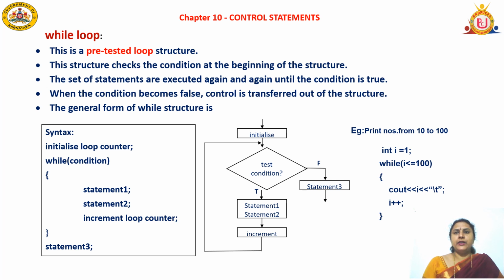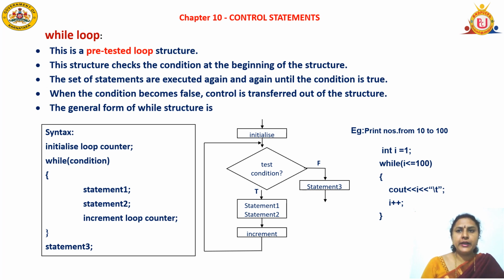Next, an example: print the numbers from 10 to 100. So it is a program block. First, int i is equal to 10; I initialize 10 to i. The condition is while i is less than or equal to 100, which means the number must be less than or equal to 100, since it has to print till 100.